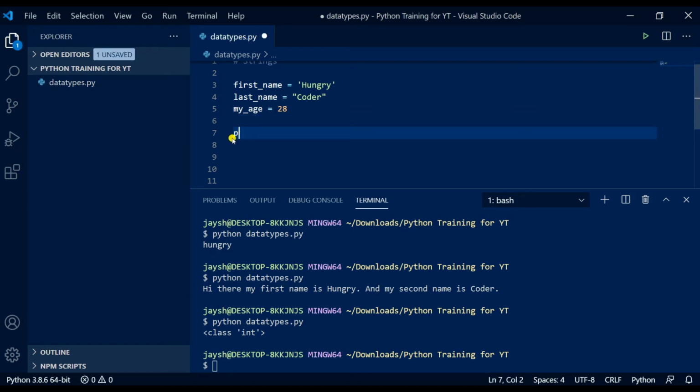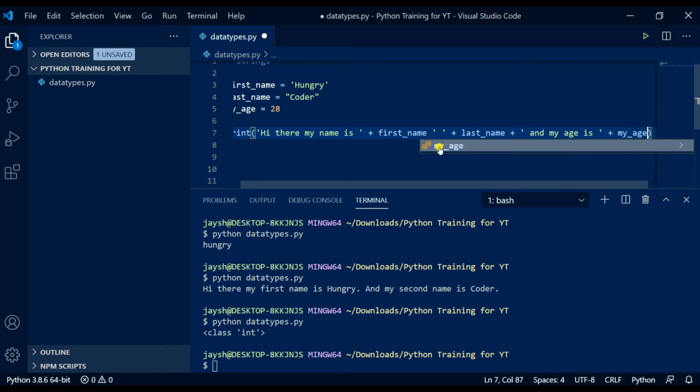So let's print, single quotes, hi there, my name is space, add our variable first underscore name, quotes, space, plus last name, plus single quotes to open up a new string, and we're going to do a space because we know that last name doesn't have a space after it, and my age is space, plus sign, and we can put the variable that we stored our age in up here, my underscore age.